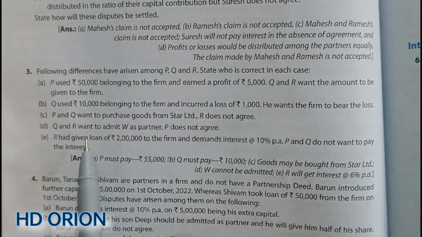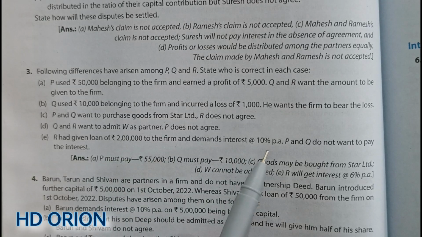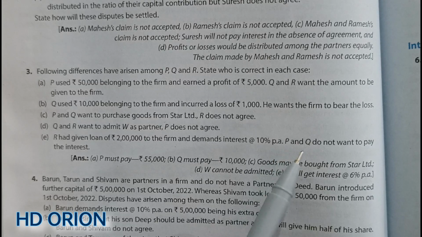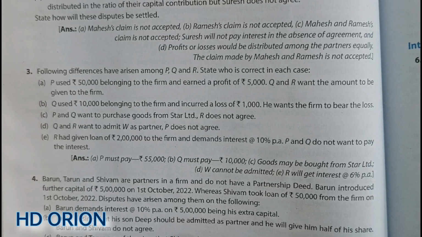Point E. R had given a loan of rupees 2 lakh to the firm and demands interest at the rate of 10% per annum. P and Q do not want to pay the interest. Now, regarding this also, in Partnership Act 1932, in the absence of a partnership deed, it is stated that in such type of loan, when a partner has granted a loan to the firm, only 6% per annum interest must be paid to the partner.